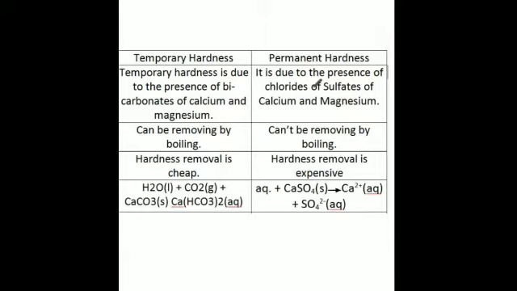Temporary hardness can be removed by boiling, but permanent hardness, as the name suggests, will not be removed by boiling. It is everlasting unless you treat it with some special chemicals. Hardness removal by boiling is cheap, that is, just boil it, while hardness removal by using chemicals is expensive. This we will discuss today, that is, removal of hardness.